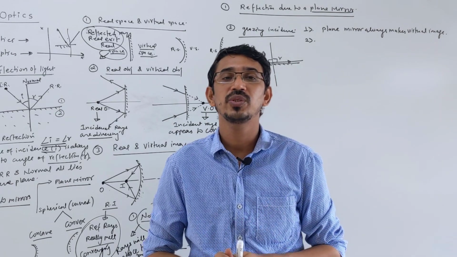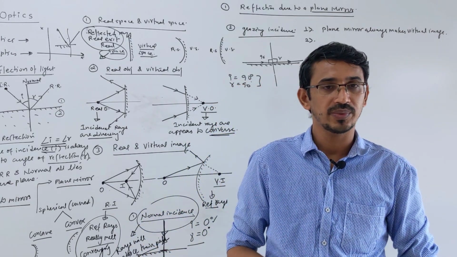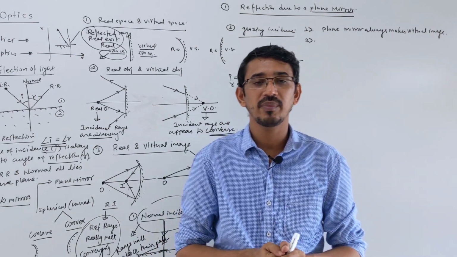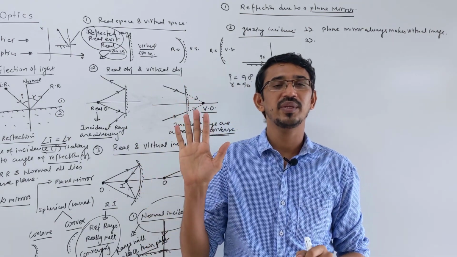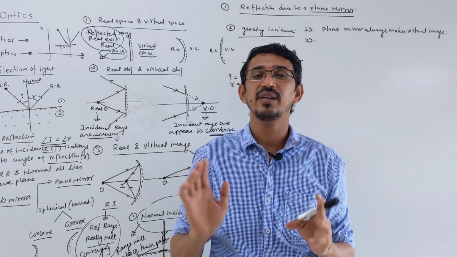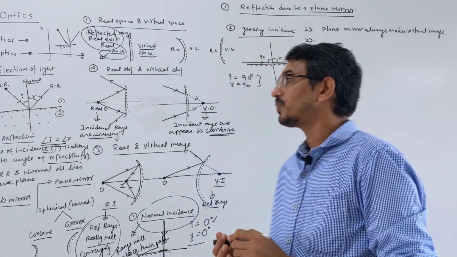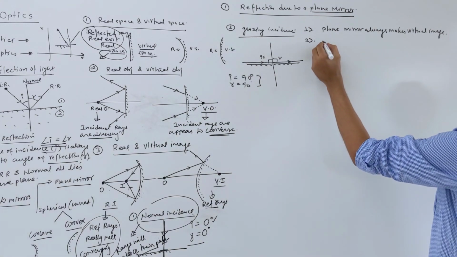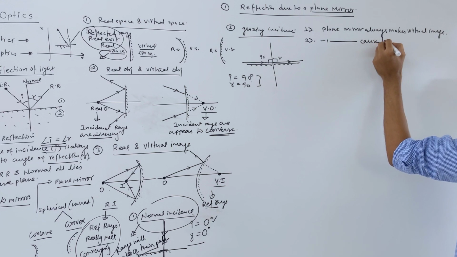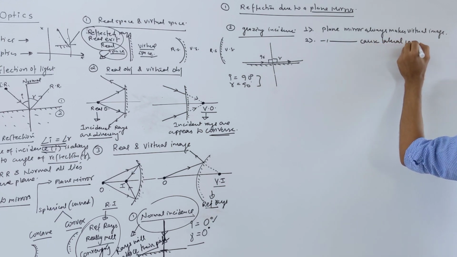A plane mirror, as you have learned in junior classes, does lateral inversion. What is lateral inversion? Suppose you are standing in front of a plane mirror and you raise your left hand. In the mirror it will be seen that you are raising your right hand. Lateral inversion happens. So a plane mirror causes lateral inversion.